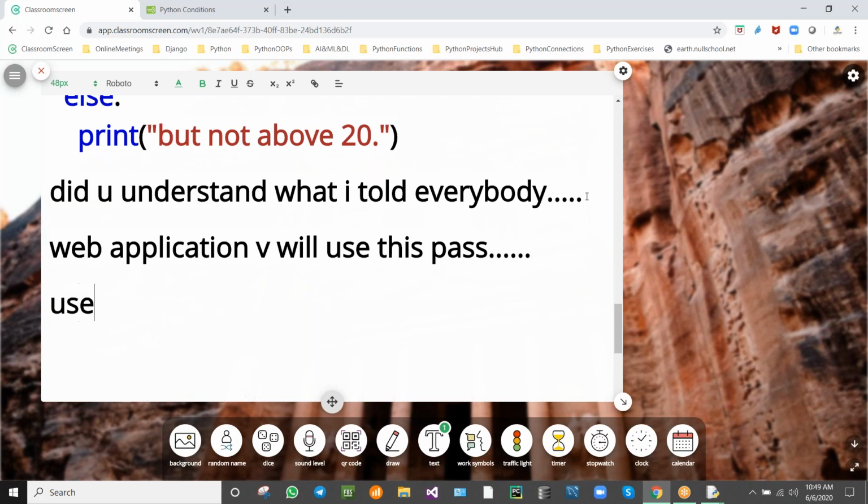So where we'll be using username and password. We'll be entering username and password in the websites, isn't it?